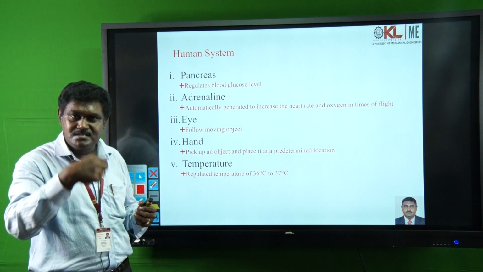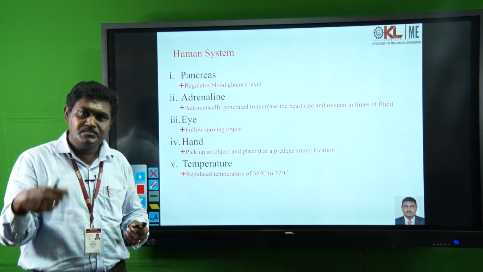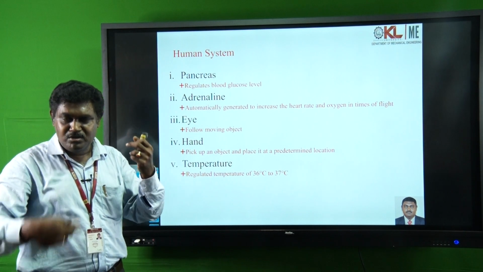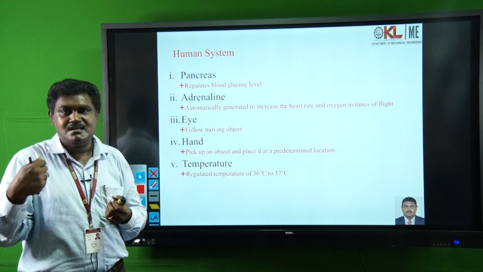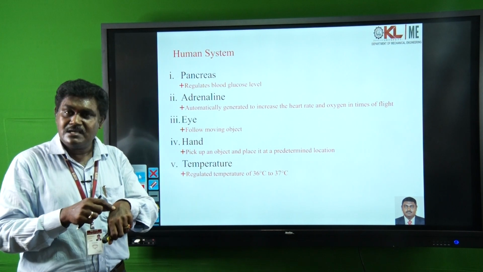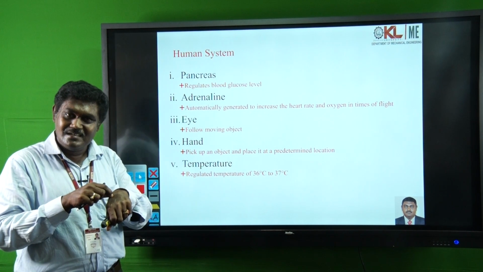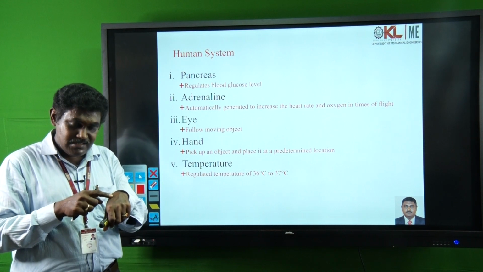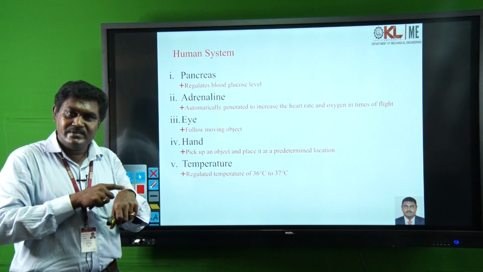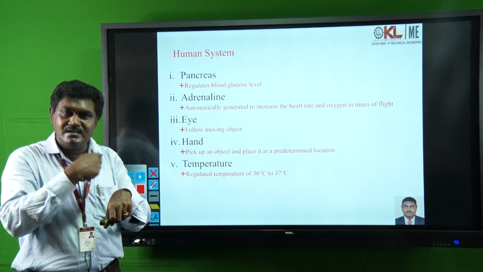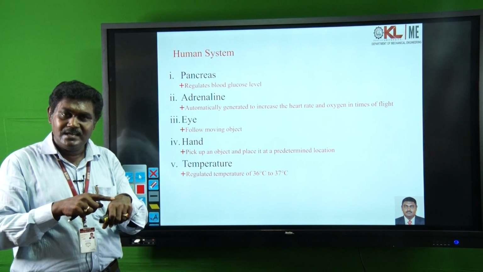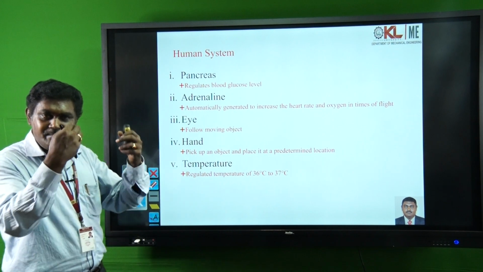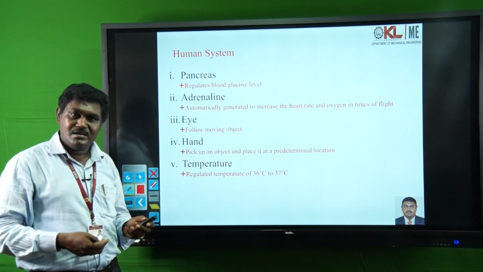Our human system is the best example of a mechatronic system. From top to bottom there are thousands of sensors. Suppose you press your hand, then you feel pain. How do you feel the pain? It is transferred from the skin to your mind, and you see what is happening here. So, every action in our human body is the best example of a mechatronic system.